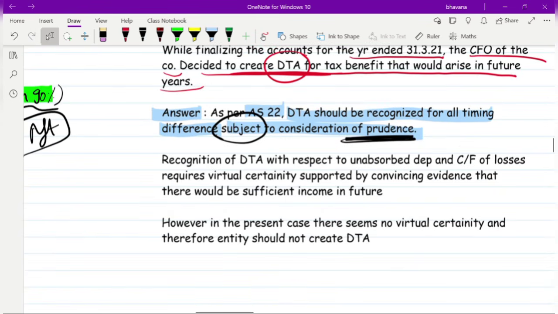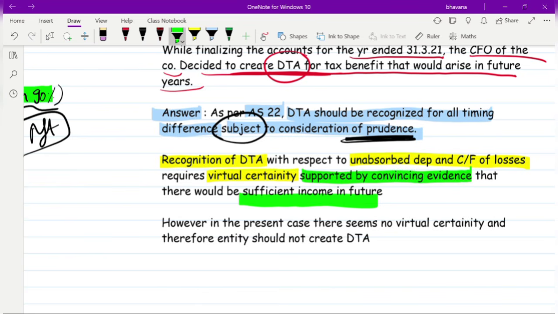So what you tell is that recognition of deferred tax asset with respect to unabsorbed depreciation and carry forward of losses requires what? It requires virtual certainty, and not only virtual certainty, but the virtual certainty should be supported by convincing evidence. The evidence must convince us that in the future there would be sufficient income.